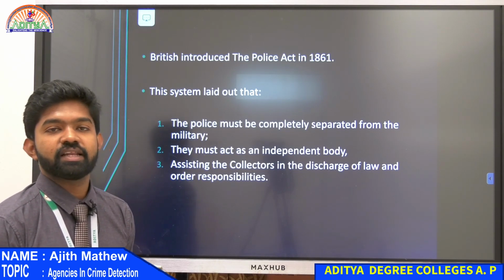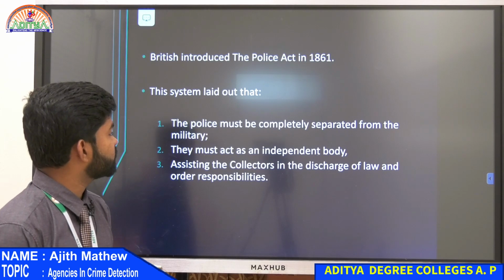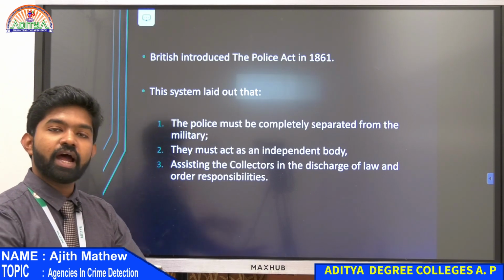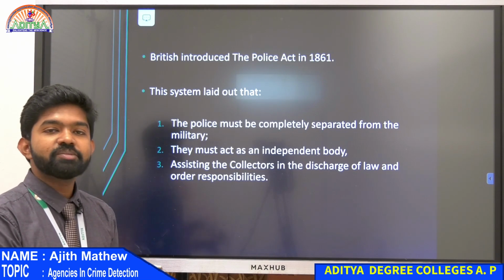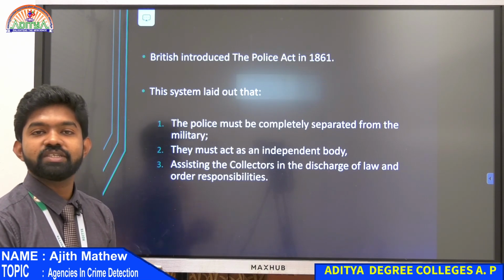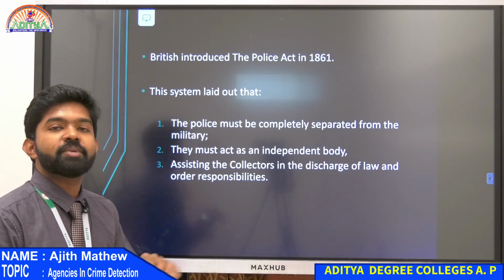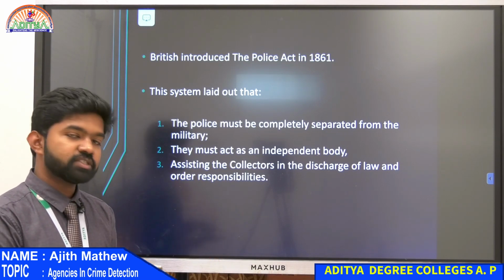What did the act tell? The act had some main clauses. They told that police must be completely separated from the military. They had military people and police people, everyone was mixed. According to this act, police must be a separate department. It must not be with the military.